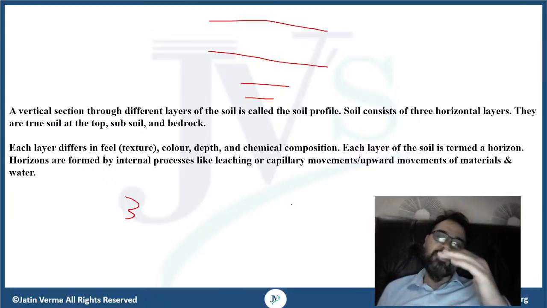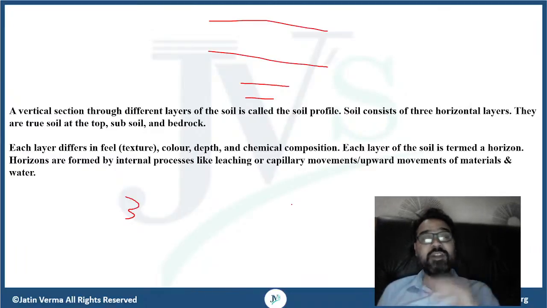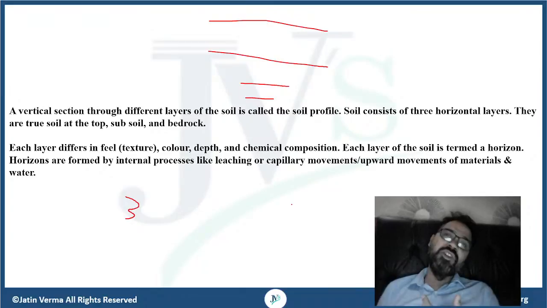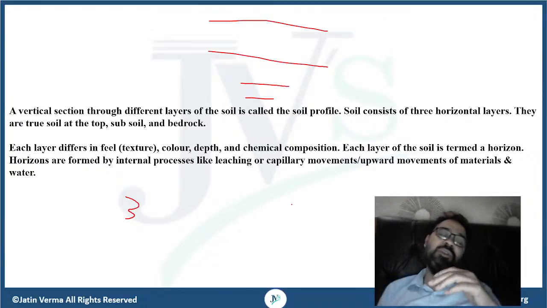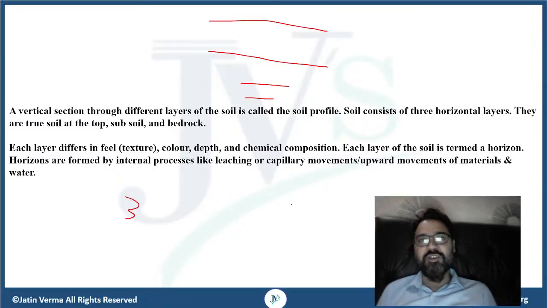Okay, and from there the movement of water starts happening. Beneath that particular layer, along with the water that is being absorbed, there are various different materials that are also absorbed by the soil, and the movement of all those materials takes place along with the movement of the water, right?